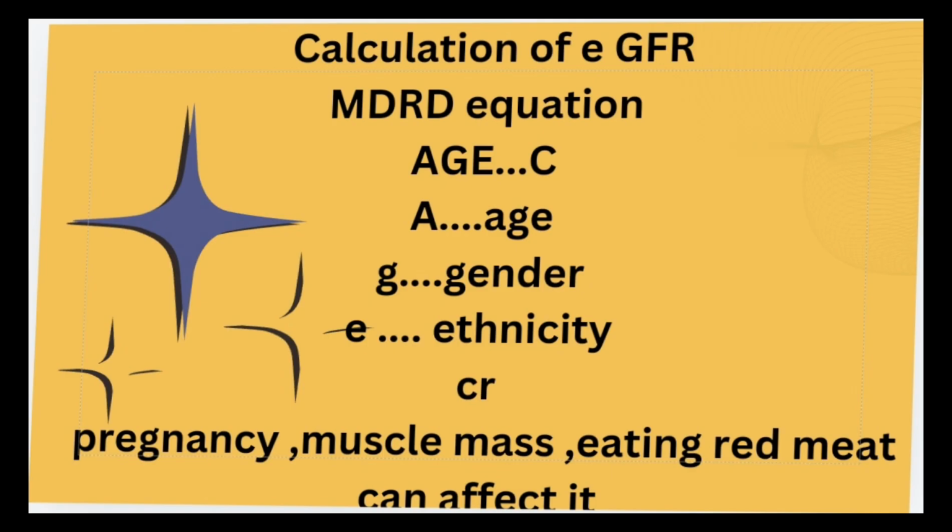After that, I will discuss how to calculate GFR. We use an equation for this, which is called modification of diet in renal disease equation, MDRD. So I have made a mnemonic for the factors on which it depends, and this mnemonic is AGEC. A stands for age, G for gender, E for ethnicity, and C for serum creatinine. Other than this, pregnancy, muscle mass, eating red meat before calculation of GFR can also affect it.